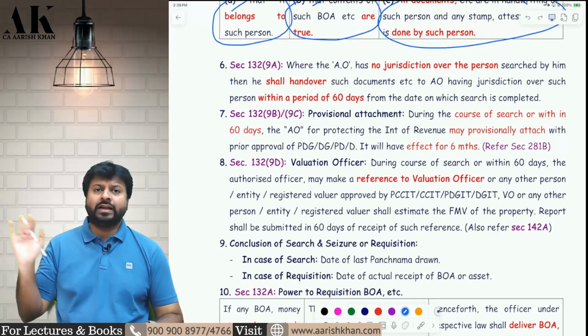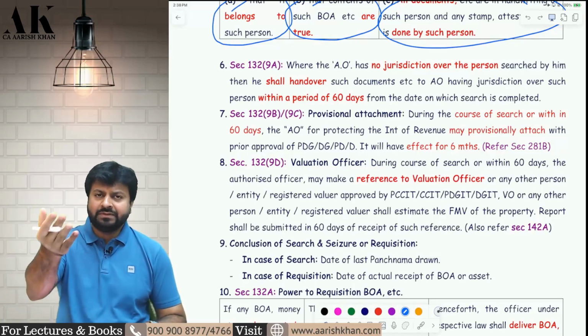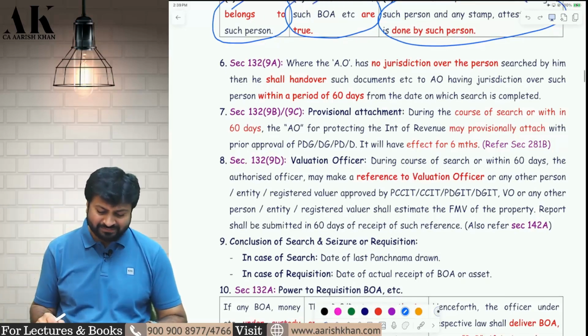He has to hand over that to my friend's assessing officer, and then my friend's assessing officer will do what? That we will see in the next part. Don't worry, in the amendment part.